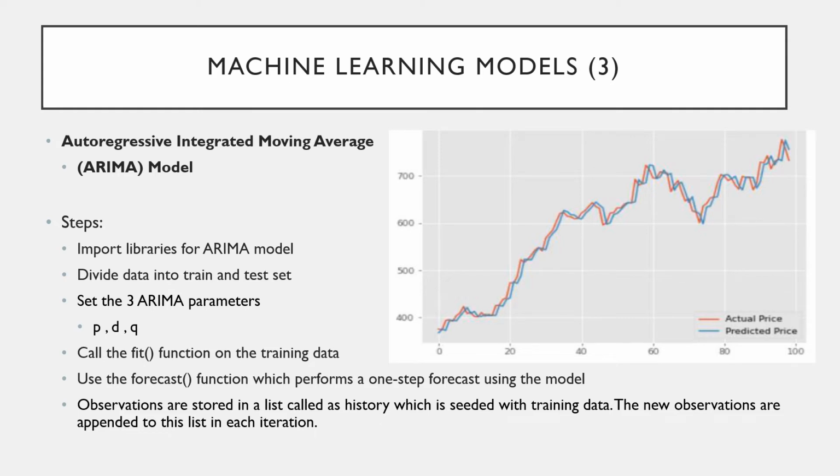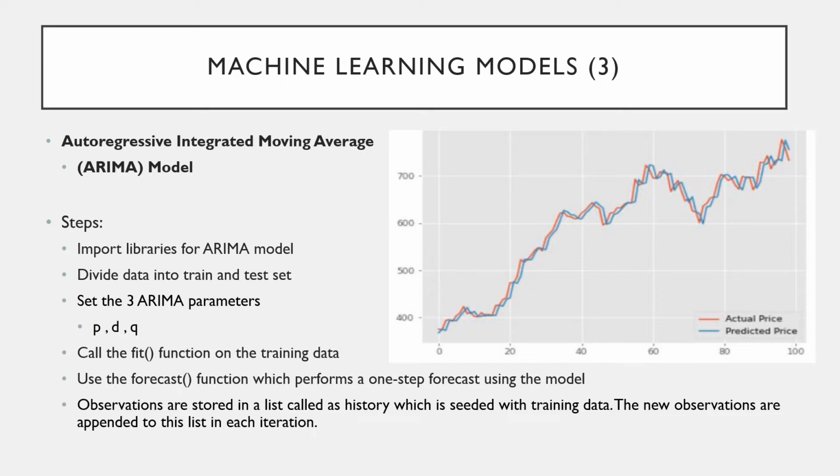The p variable refers to the parameter of the lag observations in the model, which is also called the lag order. d refers to the parameter of degree of differencing, that is, the number of times the raw observations are differenced. And finally, q is the size of the moving average window, also known as the order of the moving average.